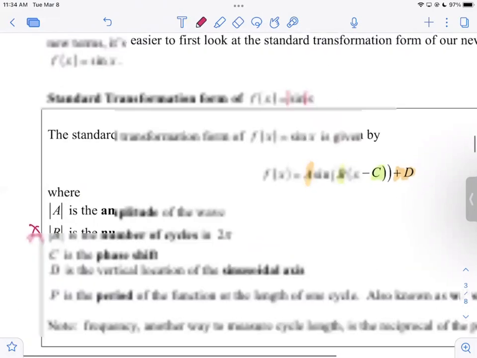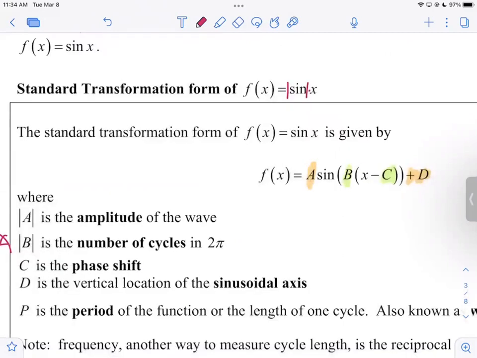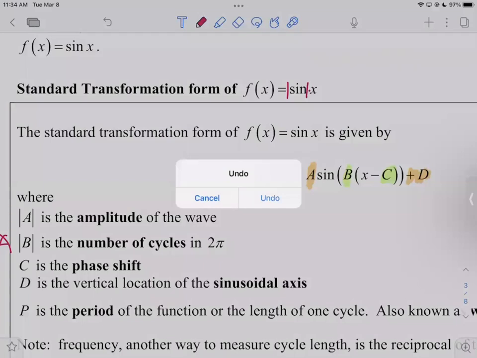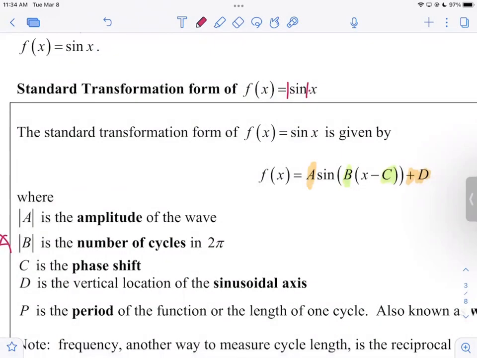Now, is B the period? If I replace that with a 2, we said that that's not twice as wide, it's twice as narrow. Does that affect the period? Yes, but is the period 2? No, but it affects the period. Tomorrow we're going to learn how it affects the period and how we can get from a B value to a wavelength or a period value. And then we're going to graph some transformations. We'll do it with sine and cosine, and you should be ready then for an application.